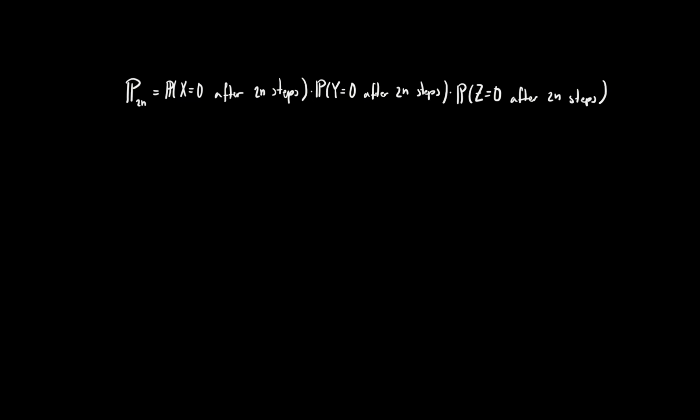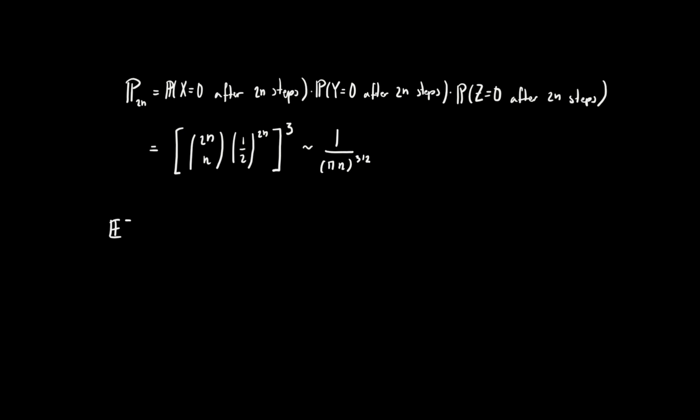So by analogous computations, p sub 2n is going to be the probability of x equals 0 after 2n steps, multiplied by the probability that y equals 0 after 2n steps, multiplied by the probability that z equals 0 after 2n steps. And this we already know, it's going to be 2n choose n, multiplied by a half, raised to the power of 2n, this expression cubed. So by the Stirling approximation, that's just 1/πn raised to the power of 3/2.